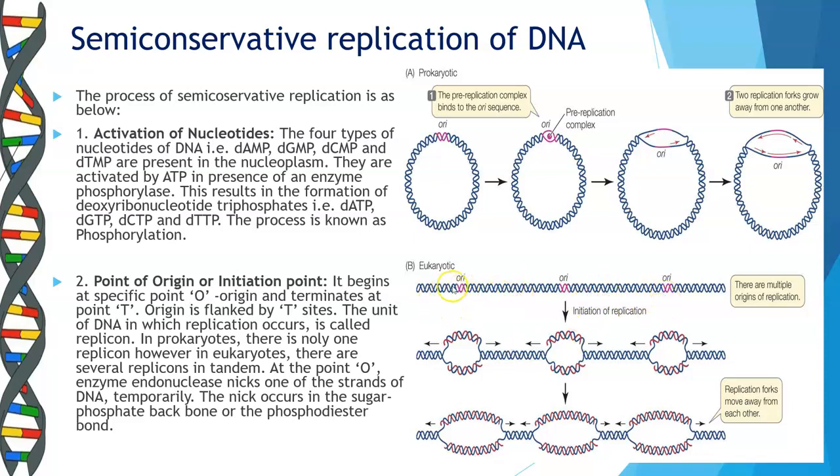Where you have this point of origin, the DNA temporarily separates out by introducing a small cut. When it separates out, the two strands are taken away from each other. Each of the separated strands is going to act as a template strand for the synthesis of the new strand. So this is the first step, that is the initiation point. You have multiple origin points for eukaryotes and only one for the prokaryotic cell.